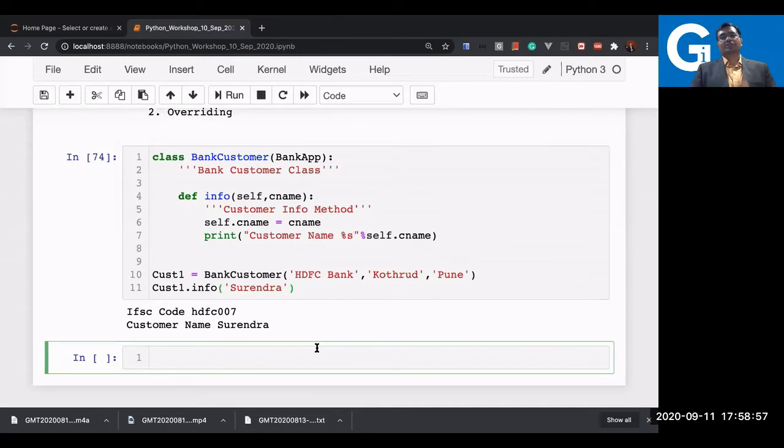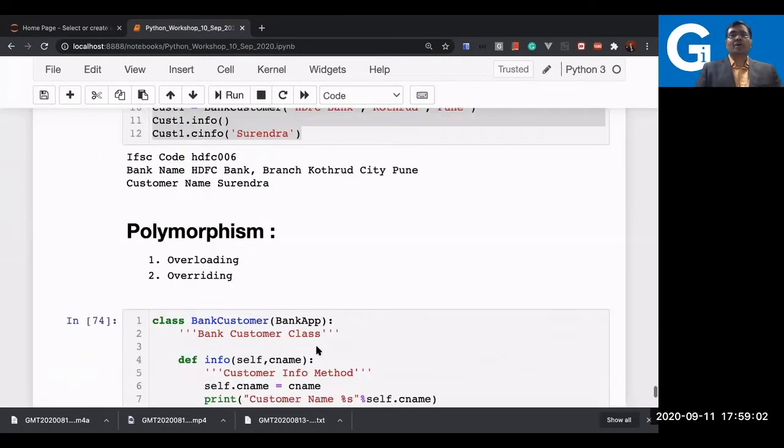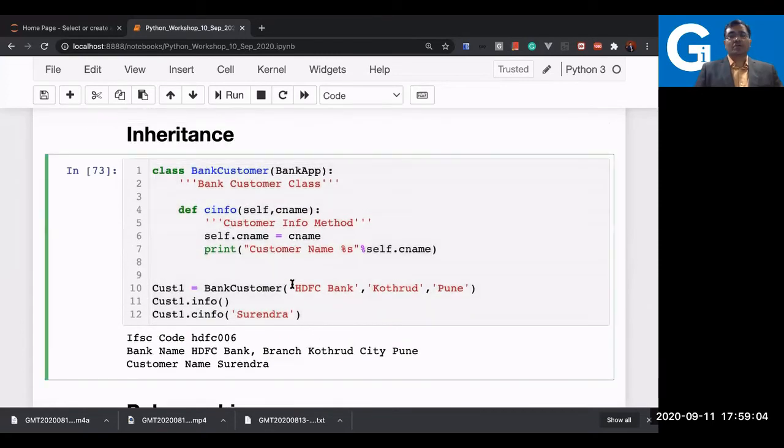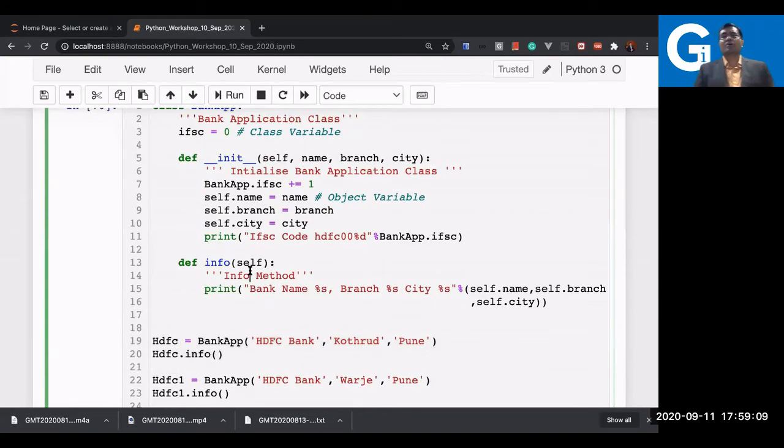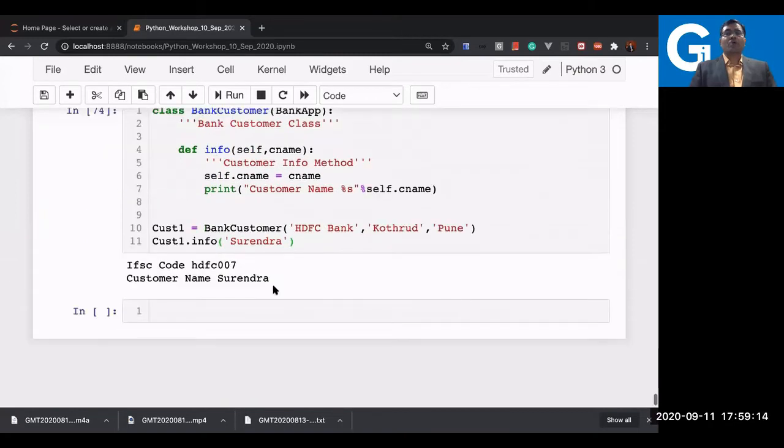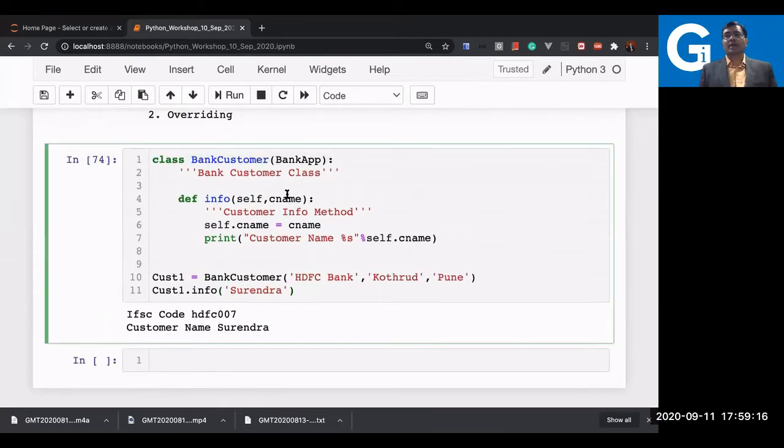And this is what happened in the overriding case. Even you can observe here, look at the previous code. In the info method here, I don't have any parameter. Here I wrote a parameter. It should have overloaded, right? In Java, it will overload and differentiate between the methods. But that's not happening in Python. Whether you write one parameter or 10 parameters doesn't matter. Once you write the same method name, it will always override here. And this is what happens in Python.